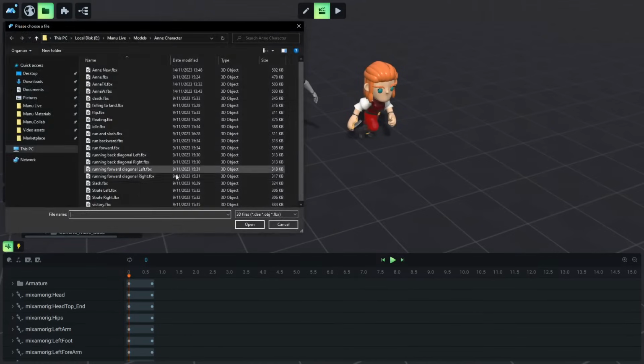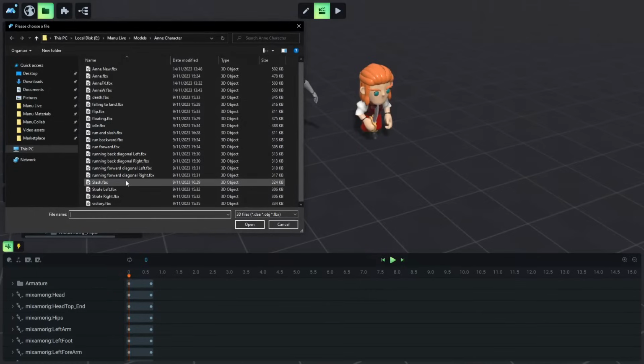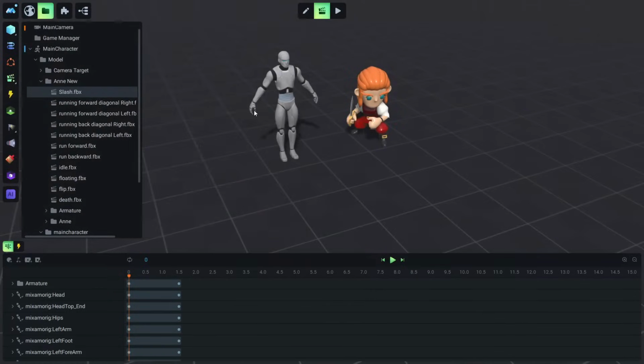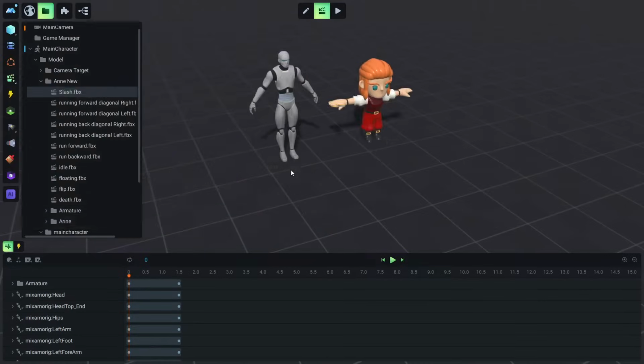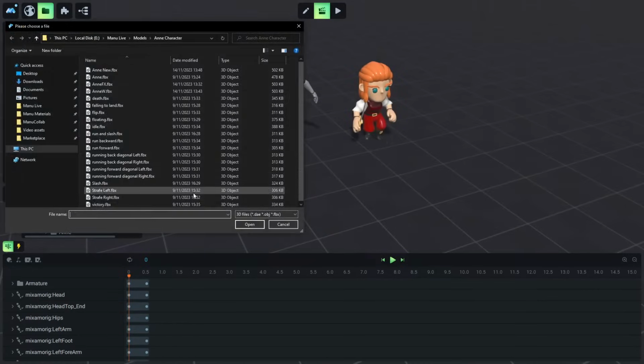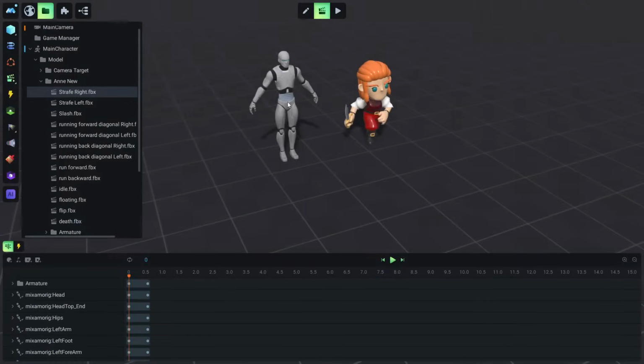And back, right, just import animations. Okay, and a slash for attack animation, and let's see what else. Strafe left and strafe right, and I believe these are fine for now.